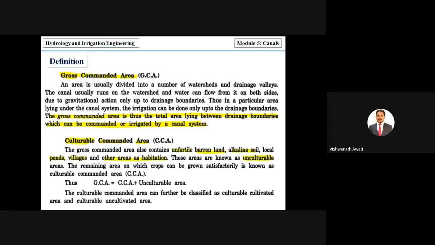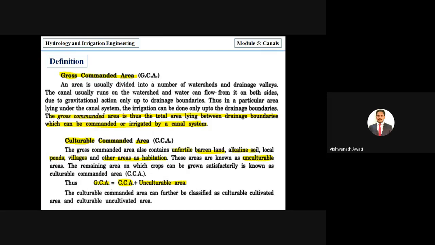The remaining area on which crops can be grown satisfactorily is known as culturable commanded area. So here is the equation: gross command area includes culturable command area as well as unculturable command area. If we remove the unculturable command area from the gross command area, we get only the agricultural land, because gross command area includes villages, not good soil, wasteland, and other habitations like forest. Culturable commanded area is exactly how much agriculture land it covers.